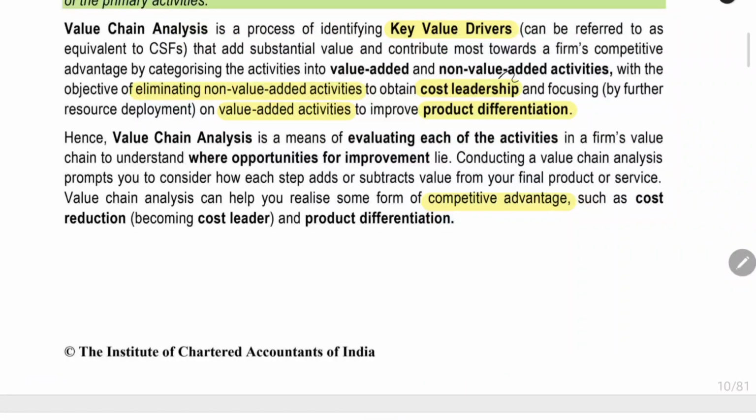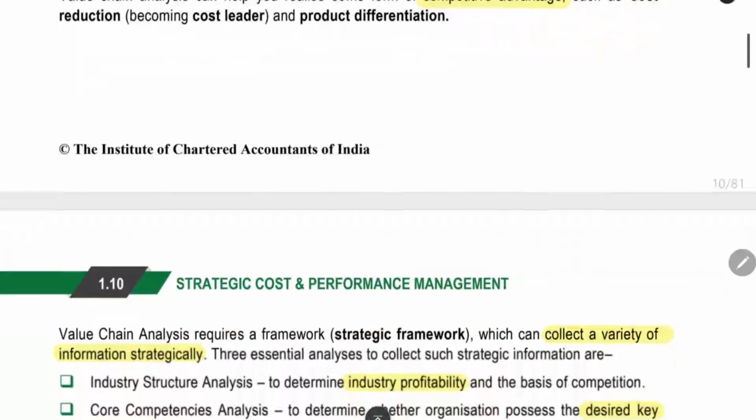Now we saw two strategies. One is the low cost leadership, and the other is unique product differentiation. Out of these two, you have to select at least one, and then you have to do all the activities according to the particular strategy. That is called as a competitive advantage. You should have any one advantage. Either you should be able to sell at low cost, or you should be able to make your product unique.